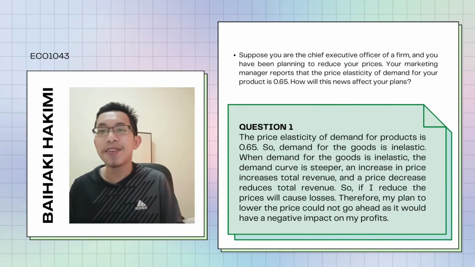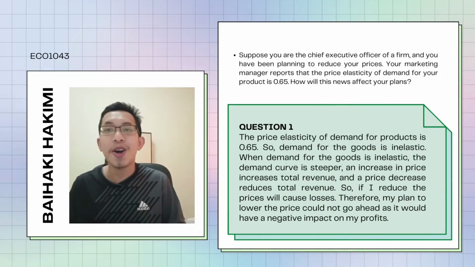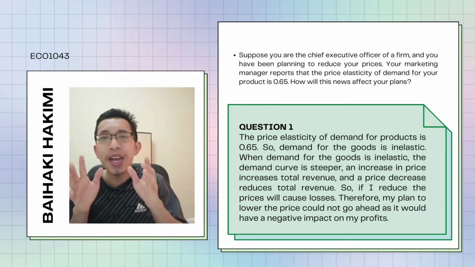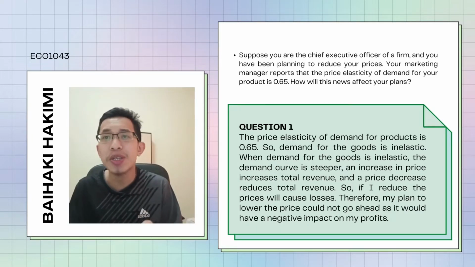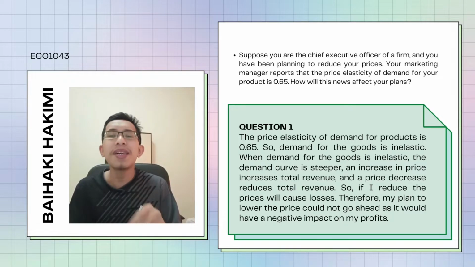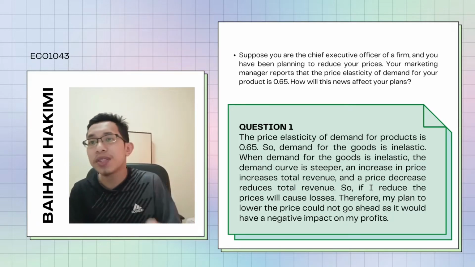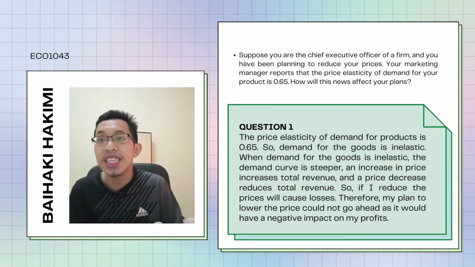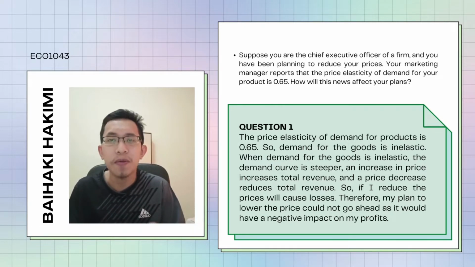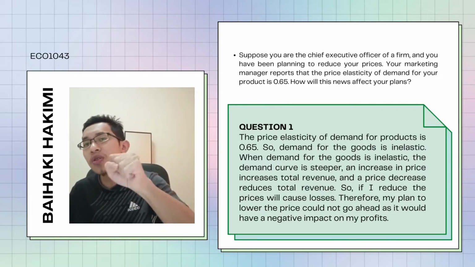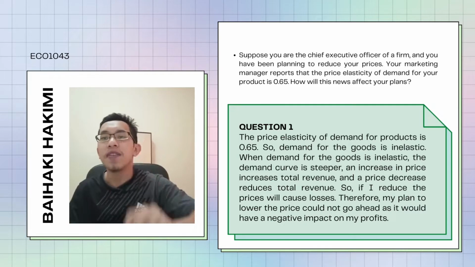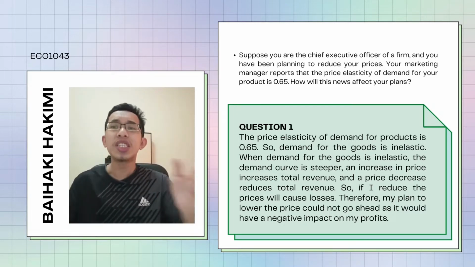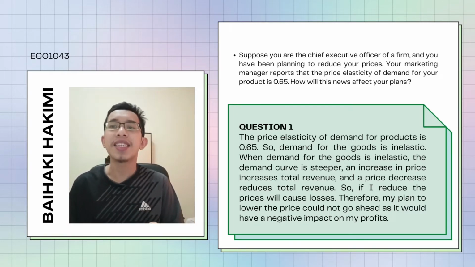Suppose you are the chief executive officer of a firm and you have been planning to reduce your prices. Your marketing manager reports that the price elasticity of demand for your product is 0.65. How will this news affect your plans?